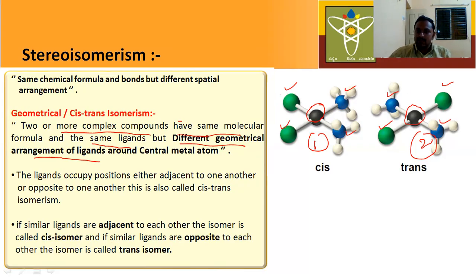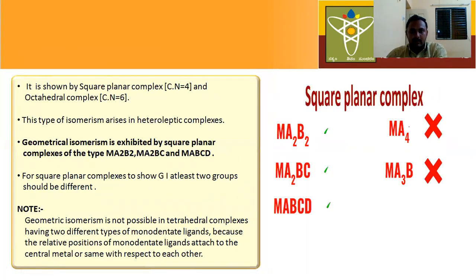In the first complex, the two green ligands are adjacent to each other. That's why this complex is named a cis isomer. Next, in the second complex, the two green ligands are opposite to each other. That's why this complex is named a trans isomer. Okay, that's why geometrical isomerism is also called cis-trans isomerism. Next, geometrical isomerism in square planar complexes.